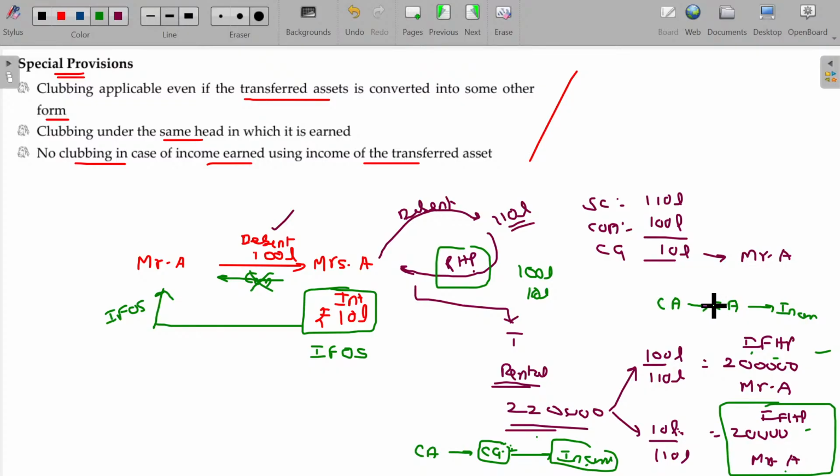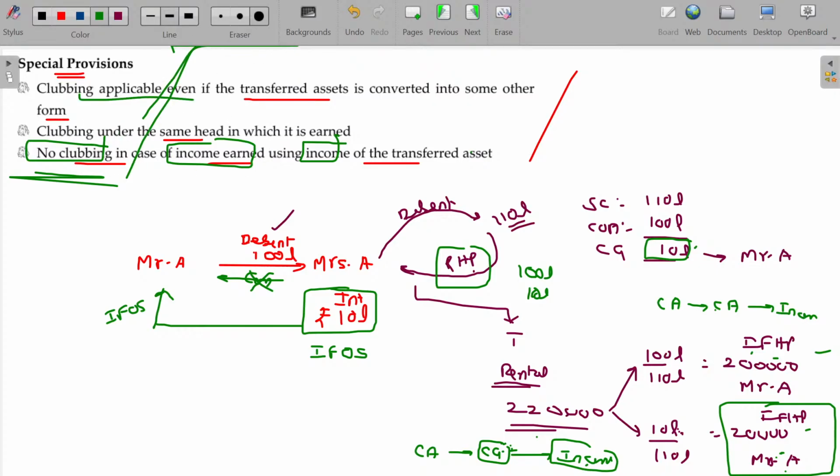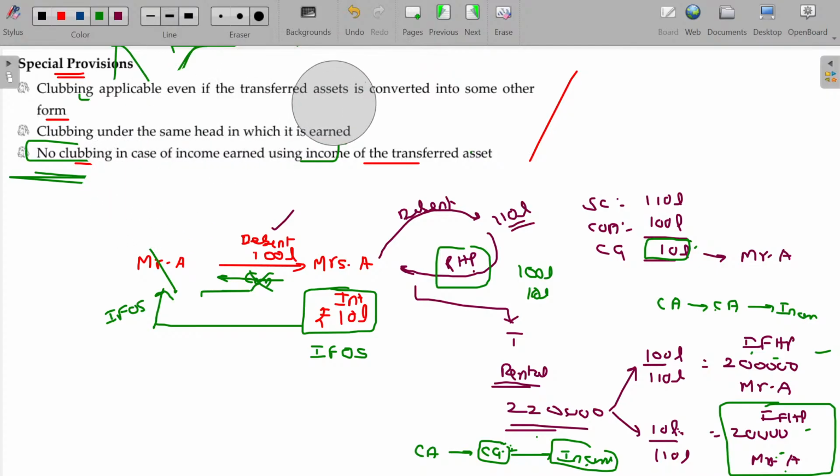Any further income, if you are reinvesting and earning any income, is not required to be clubbed. No clubbing in case income earned using income of the transferred asset. Using the 10 lakhs, this 20,000 income is generated. This is nothing but income of income generated from the transferred asset. It's not required to be clubbed. Okay. Clear?